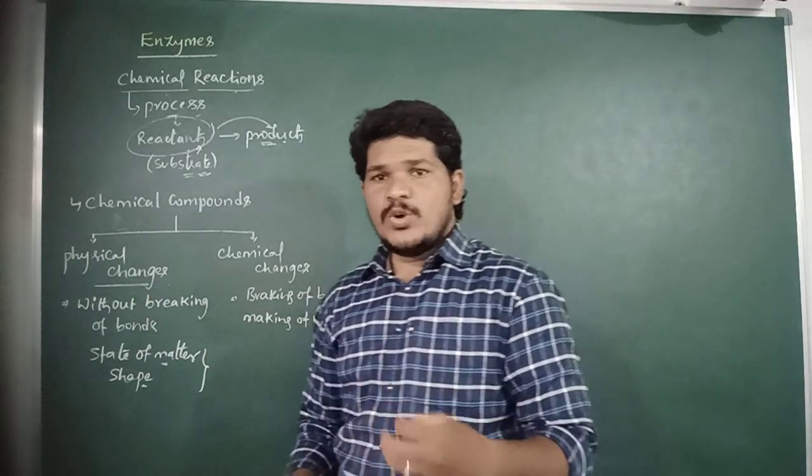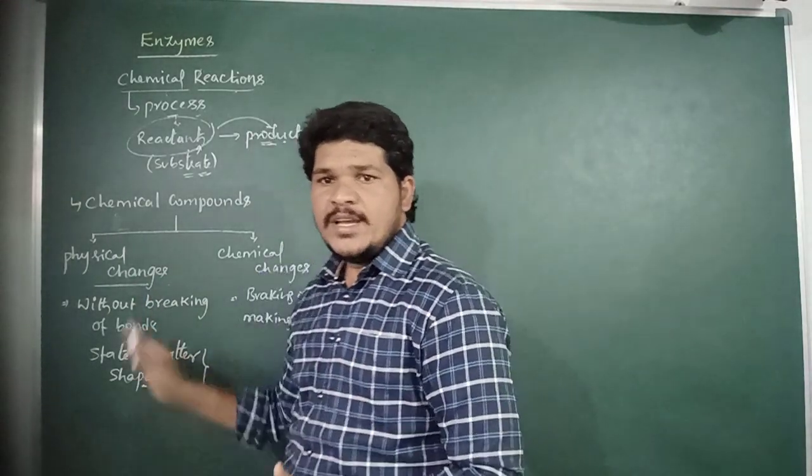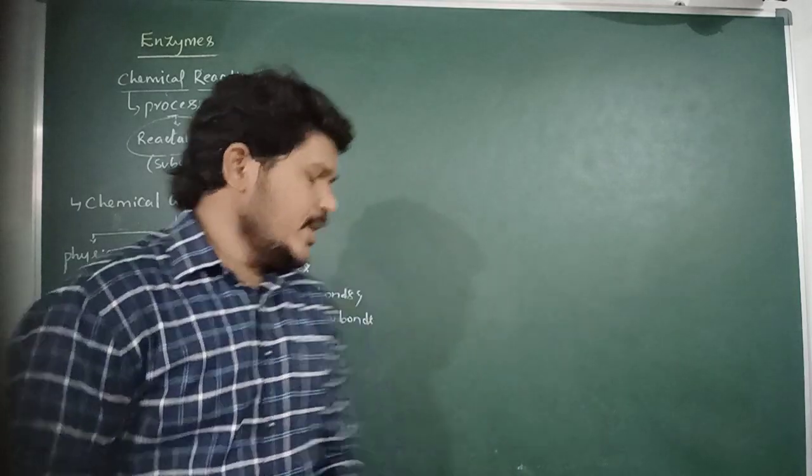I will give a good example for easy understanding of physical changes.